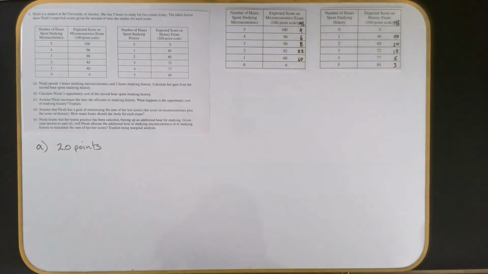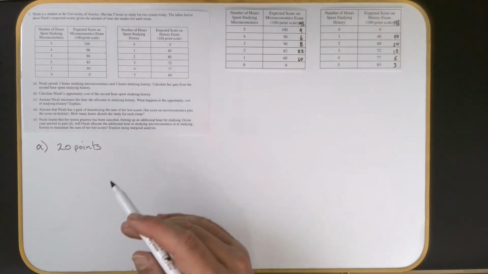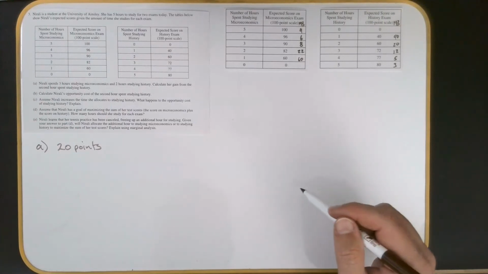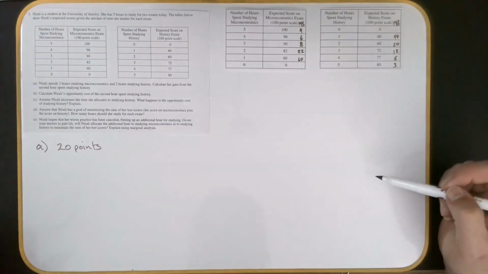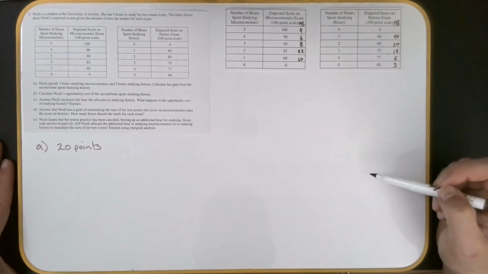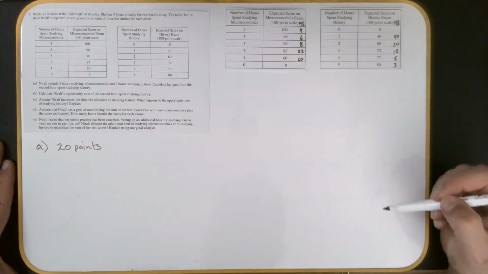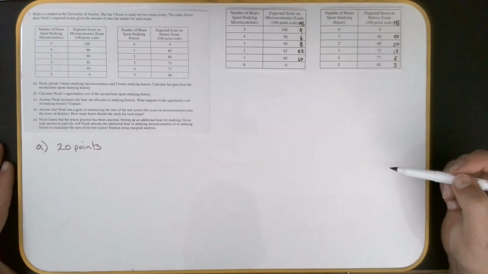Then part B says, calculate Nirali's opportunity cost of the second hour spent studying. Well, that was why I had the PPF there. You can have opportunity cost on there. But we're going to look at it on the chart here. It'll make a little more sense. So the opportunity cost, if you remember, trade-offs are all the things you gave up. The opportunity cost is the most valuable one. So I'm going to go over this a couple times so I don't lose you when I do this.